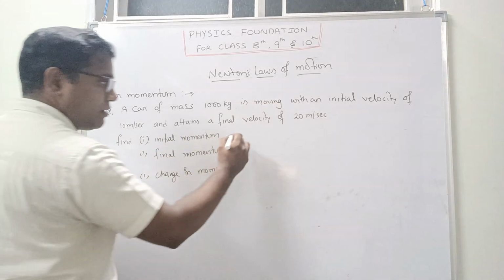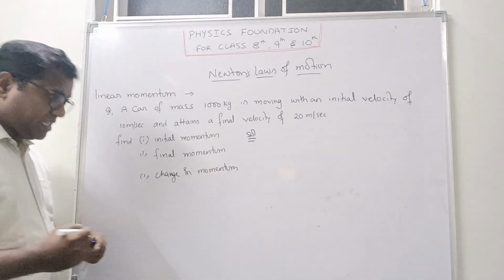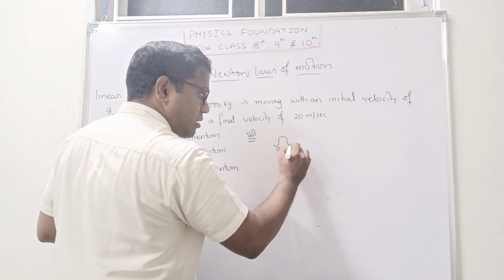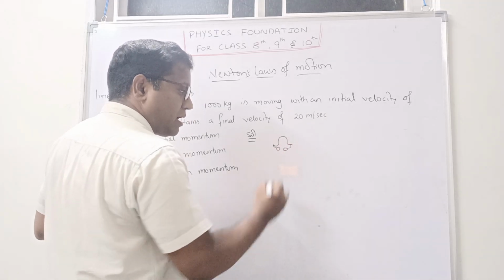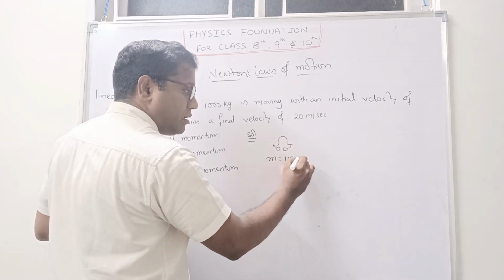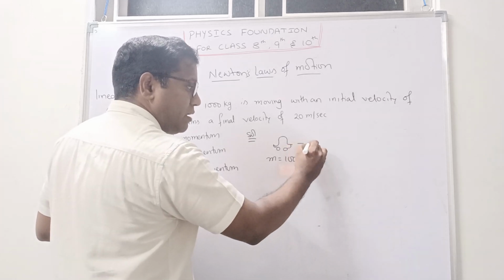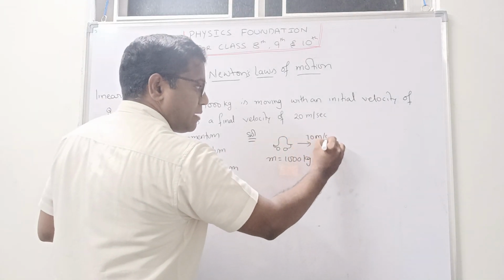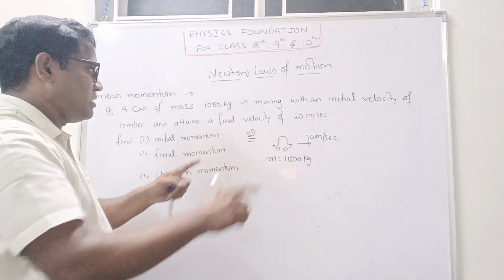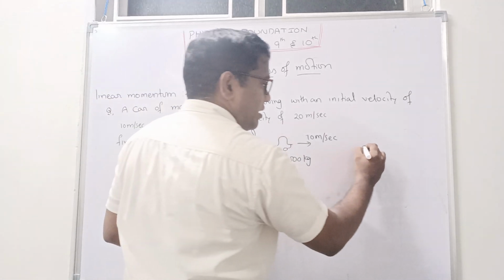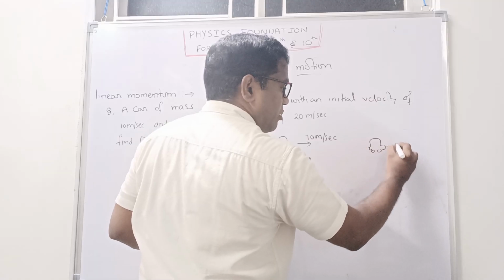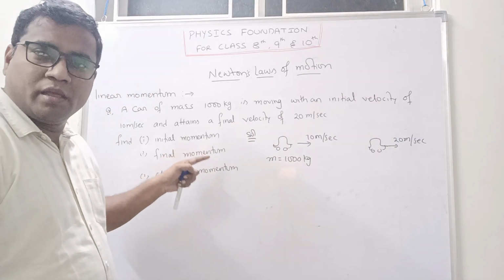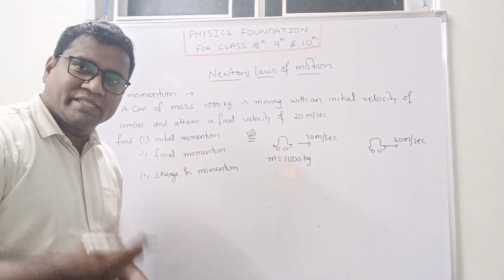Now see, I will write the solution here itself. Solution. If you see, a car is there. Again I will draw a car. Mass m is equal to 1000 kg, and it is moving with an initial velocity of 10 meter per second, and attains a final velocity of 20 meter per second. At this point, this car has a velocity of 20 meter per second. He is asking initial momentum, final momentum, and change in momentum. So it is easy. We will see.